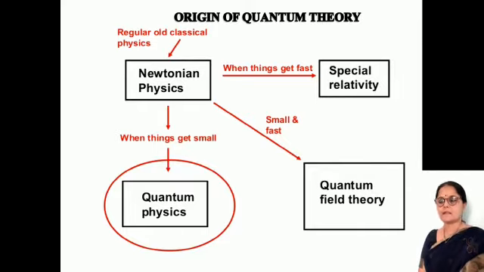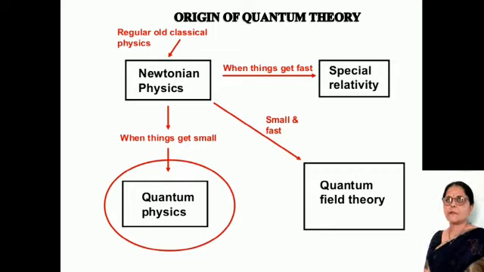After that, when things are small and fast, we have the quantum field theory. Then when things get small, quantum physics is introduced.